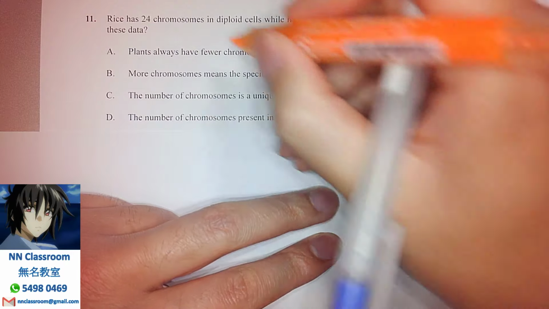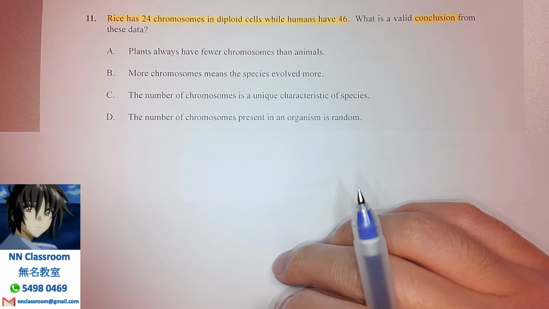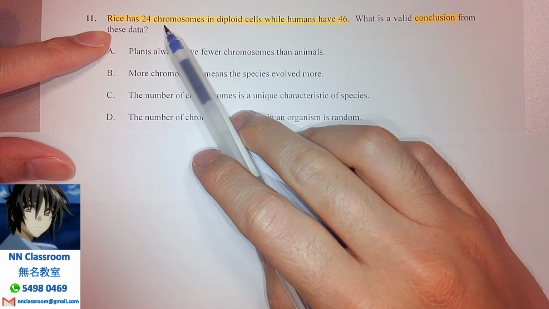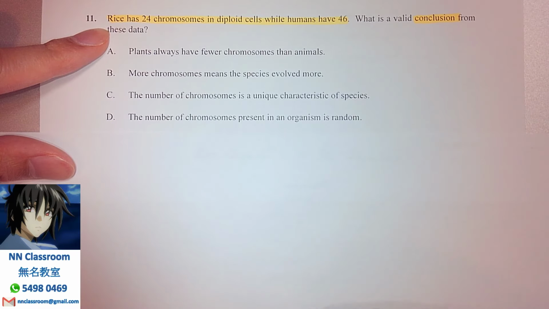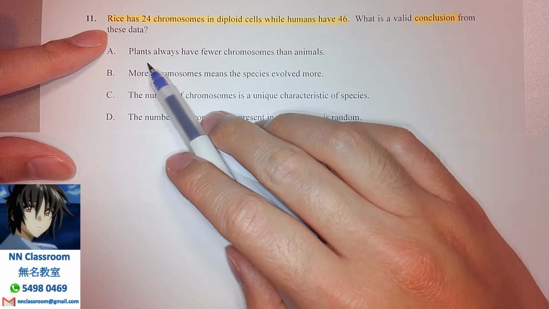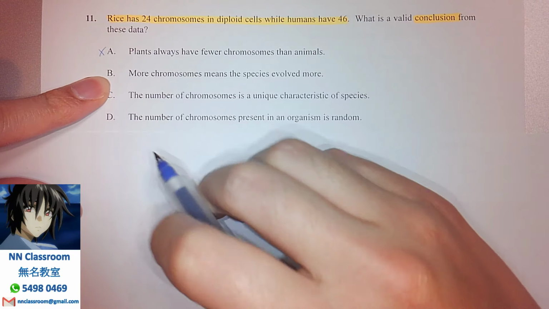What is the statement? The first sentence, right? That is a statement that is given by the question from these data. So that means rice has 24 chromosomes, and human 46. So what can you see from that? A. Plants always have fewer chromosomes than animals. This is a wrong interpretation.